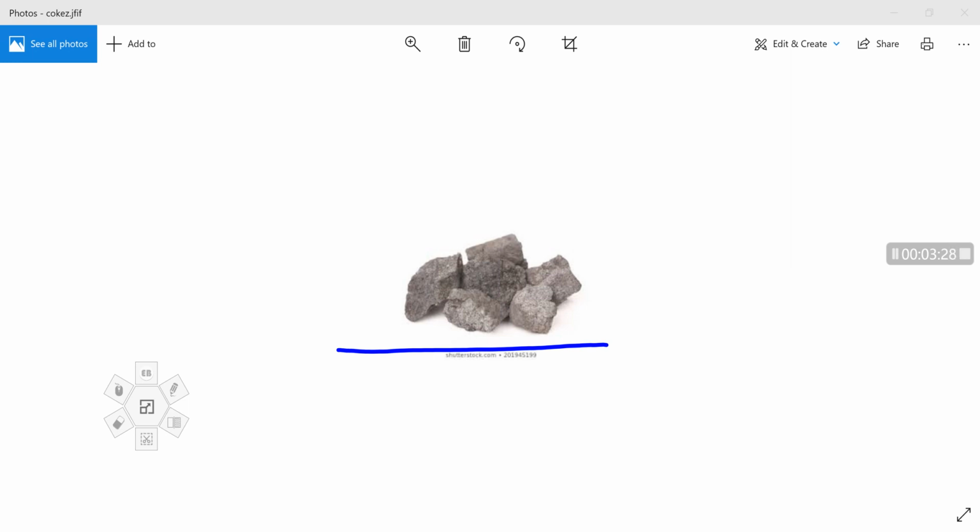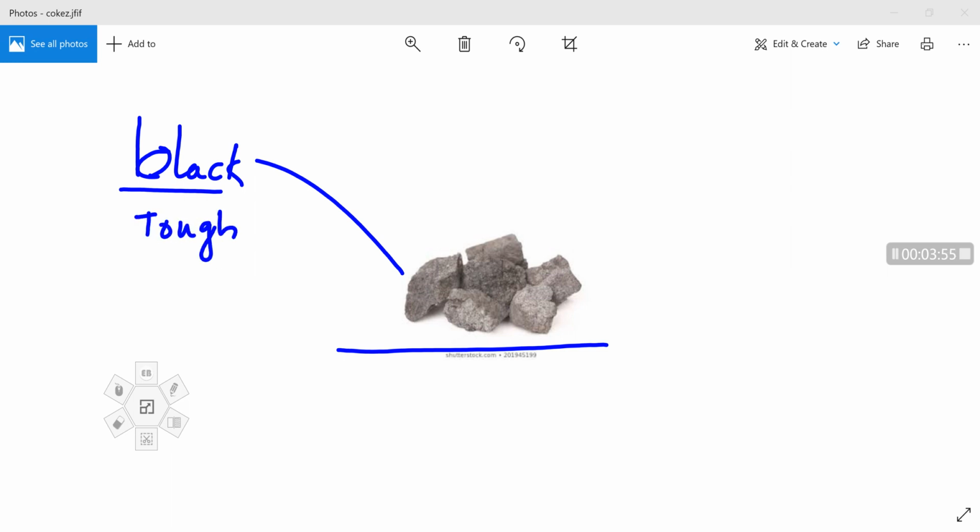The first property is that it is black in color and tough like stone.